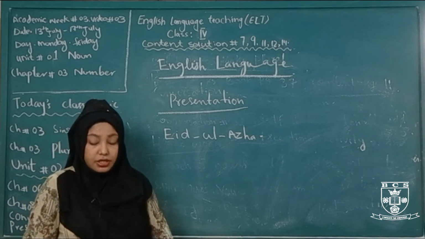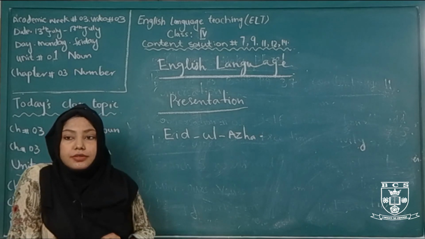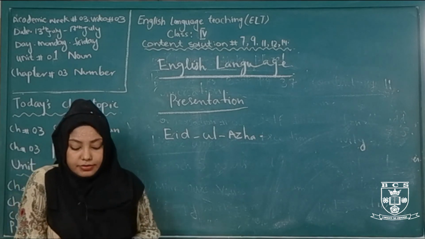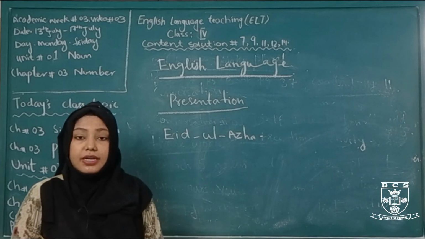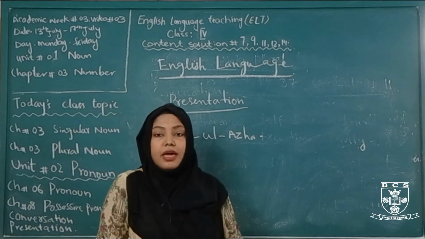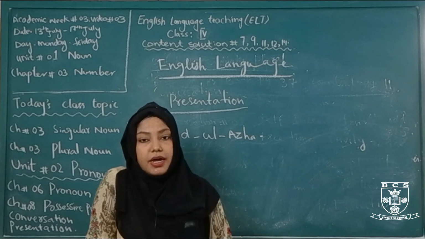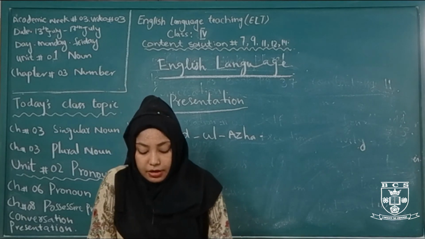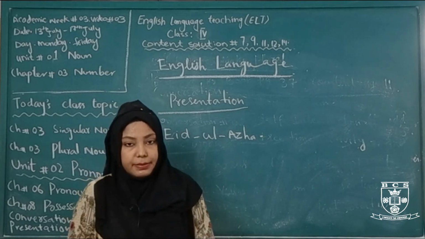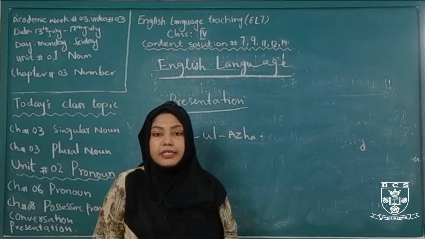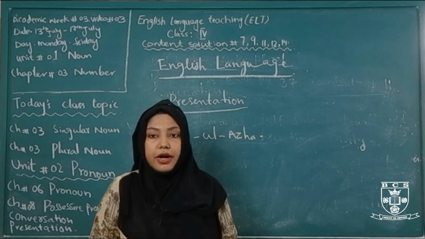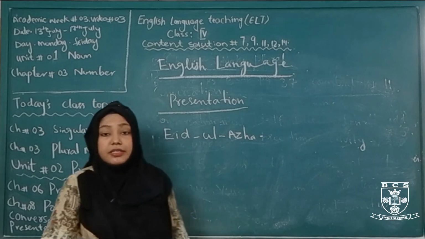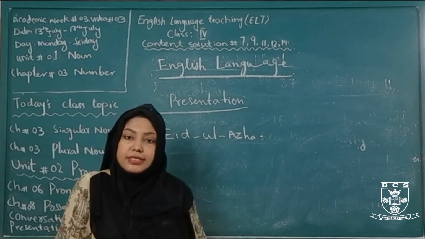Our presentation. Eid al-Azha is our Islamic occasion which we celebrate every year in memory of Hazrat Ibrahim alayhi salam and his son Hazrat Ismail alayhi salam. People slaughter many animals to please Allah Almighty, and all the meat is distributed among relatives, the poor and beggars. This event teaches us how to sacrifice.